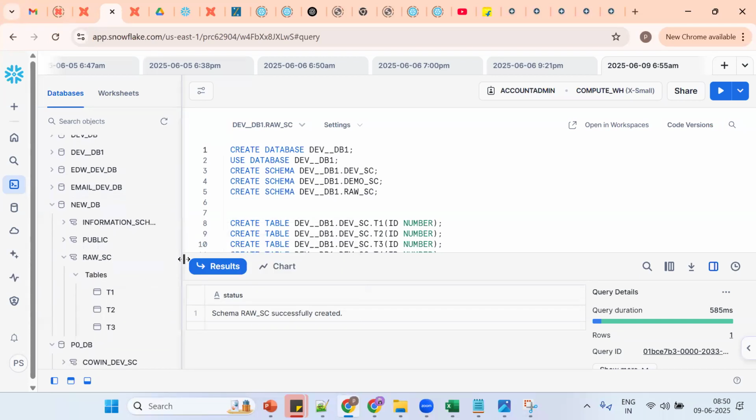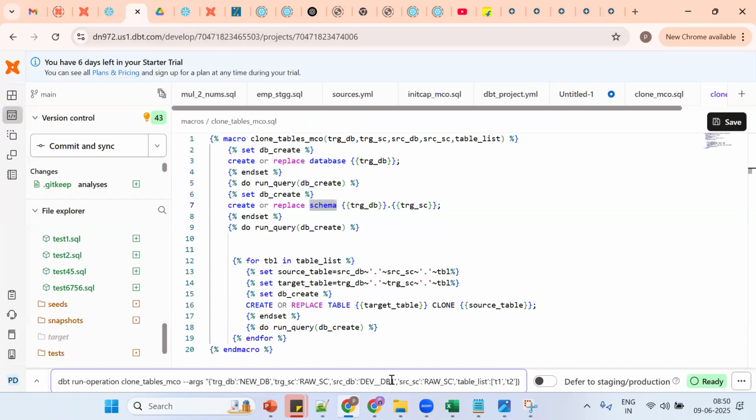Three tables like him. So we did not use create or replace. So create or replace schema is there. Okay. So T1 table. Okay, let me put one more schema. RA1. Okay.